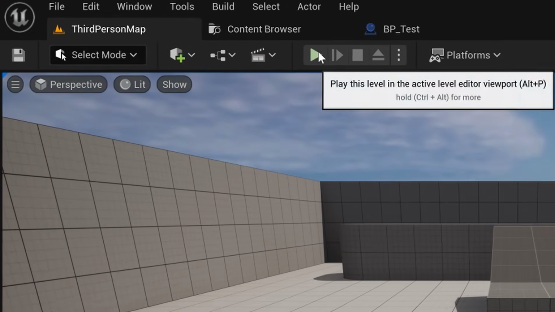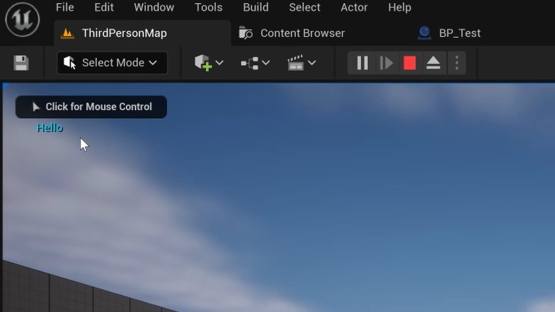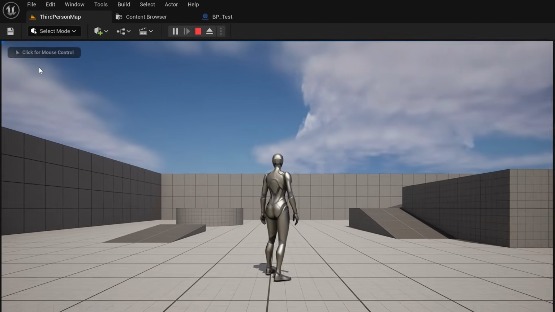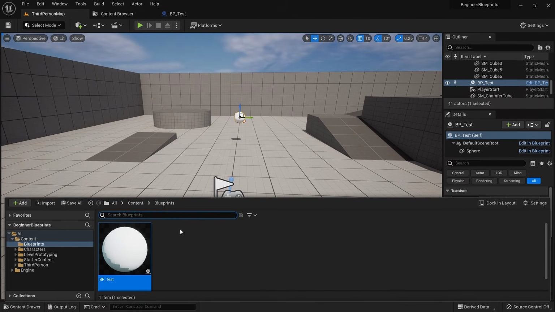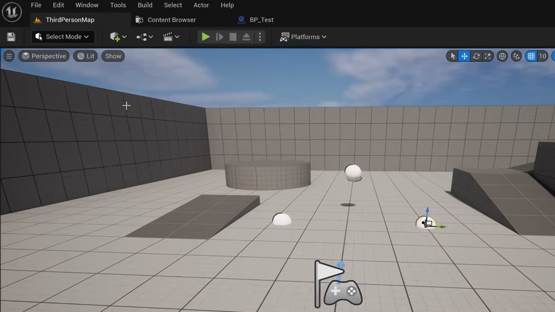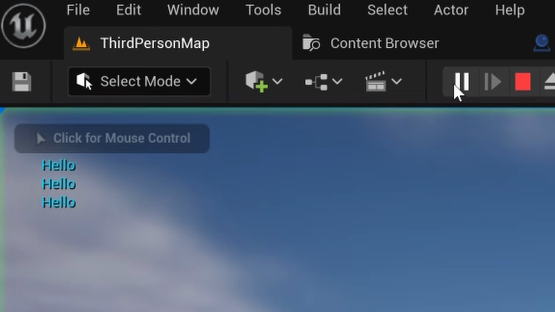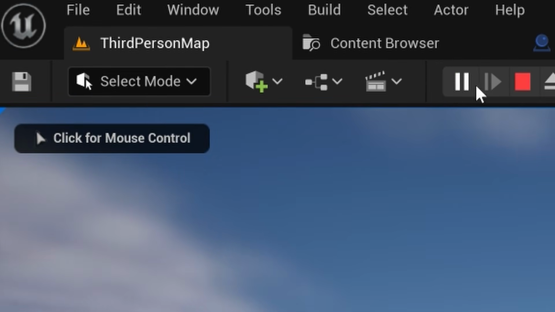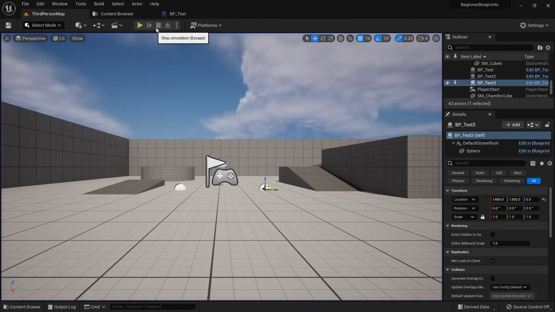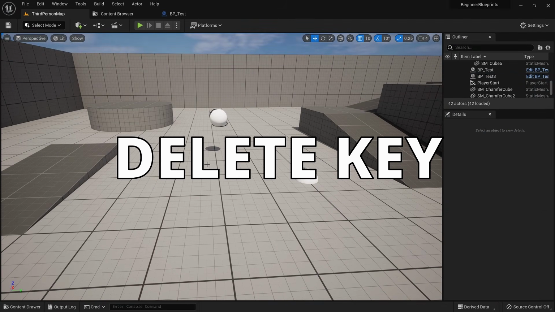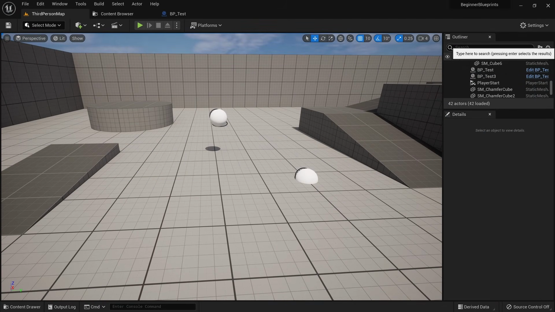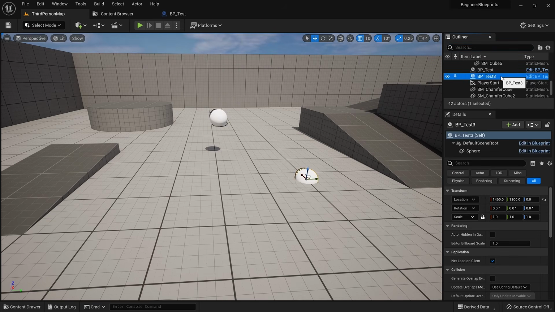When we press play now, you can see that hello is being printed out once because we have one instance of our BP test actor active in the world. If we add 2 more instances by just dragging them into the game world, you can see that hello is being printed out 3 times, since the begin play will be fired separately on each of these blueprints. Let's delete 2 of these instances again by selecting them and pressing delete on the keyboard. We can do this by selecting them in the game world, but we can also do this in the outliner on the right.